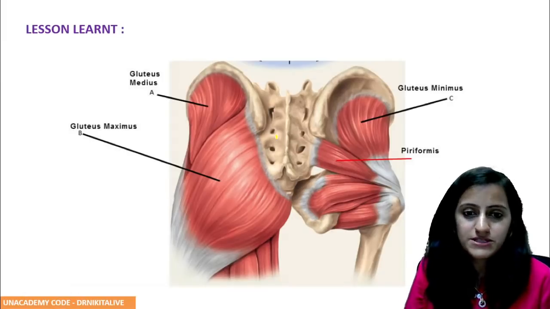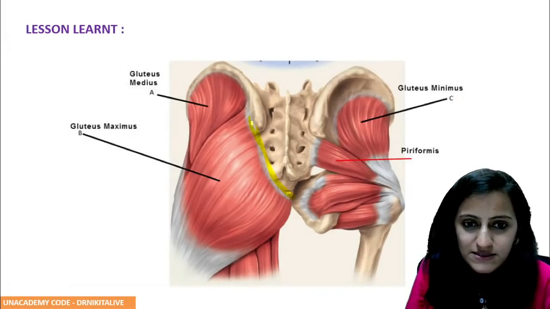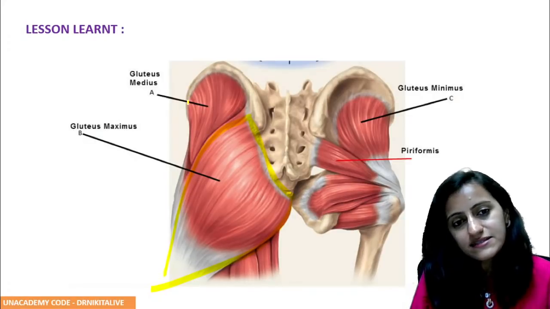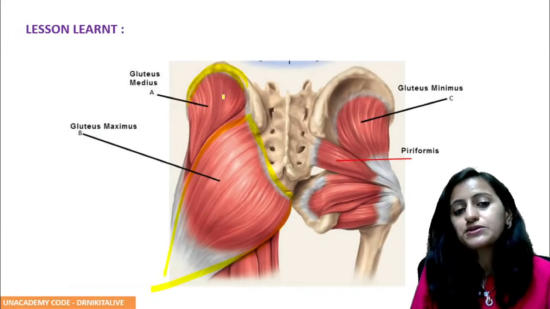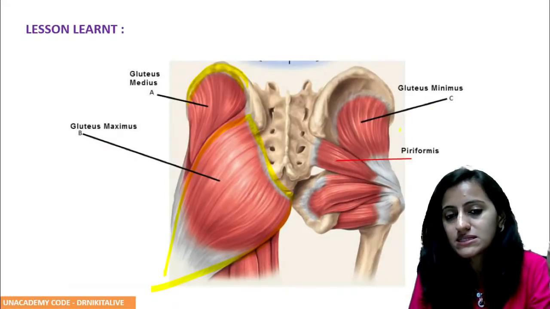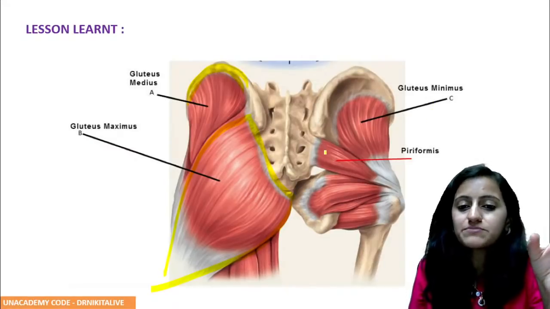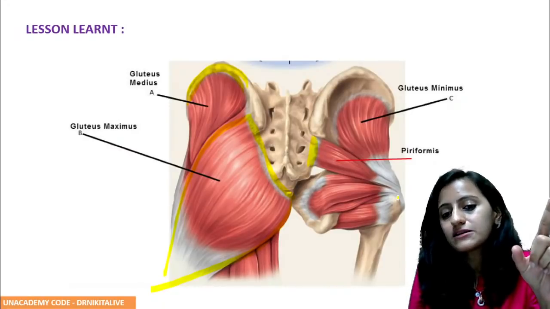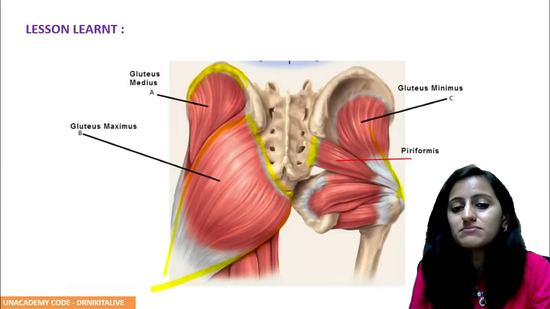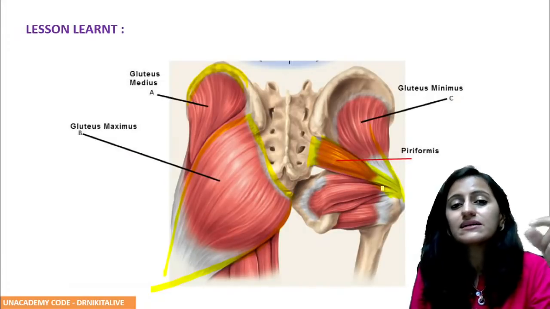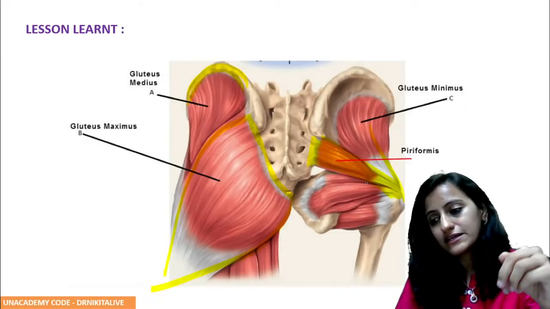Let us see the images. So this is the sacrum. You can see this muscle here. This is the gluteus maximus. Beneath this, from your iliac crest here, you have the gluteus medius, and beneath that is your gluteus minimus. Now when the gluteus medius is removed, another muscle you can see originating from the sacrum and going to the greater trochanter along with your medius and minimus is the piriformis muscle, right? That is your piriformis muscle here, also inserted on the greater trochanter.